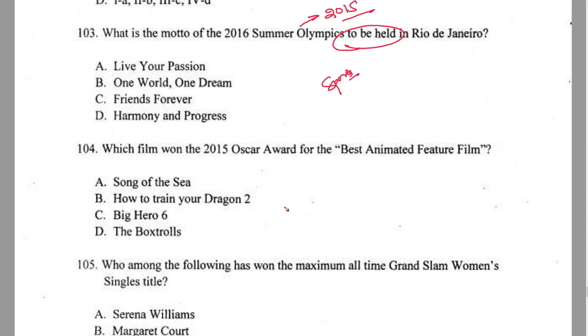Then comes the 2015 Oscar Awards, which again I said in my earlier video, right from the Oscars to whatever major awards and all that stuff. Who among the following won the maximum all-time Grand Slam women's singles titles? Again, this is your sports thing. This was in the highlights, this was in the news. If you know these things, I think it's good for you to knock these questions off. Now let's move ahead. What do we have?